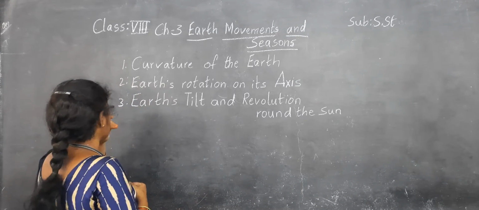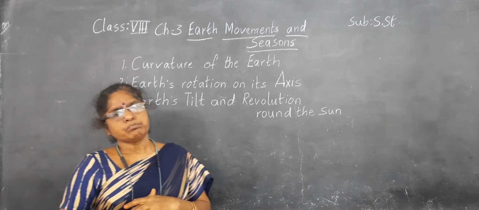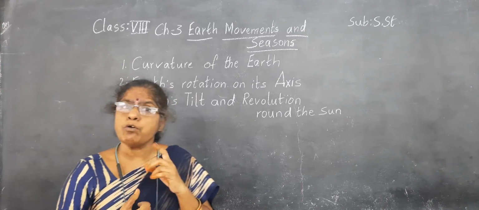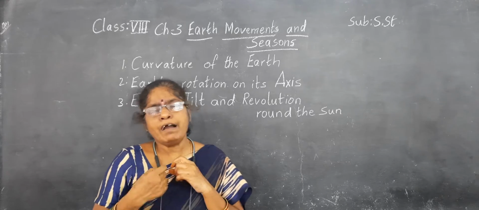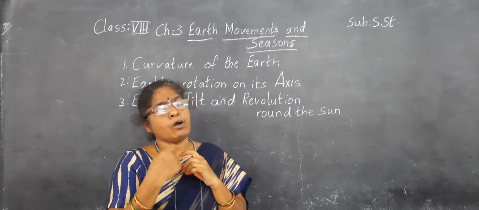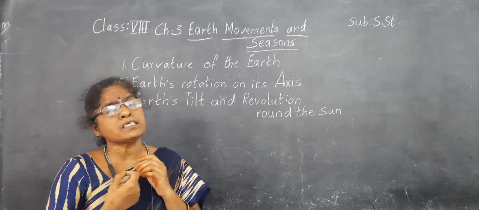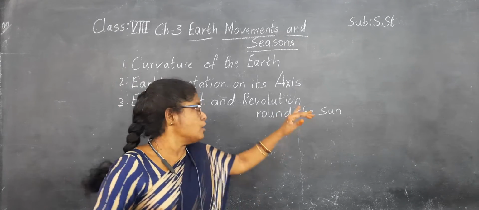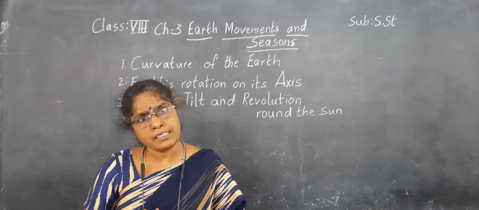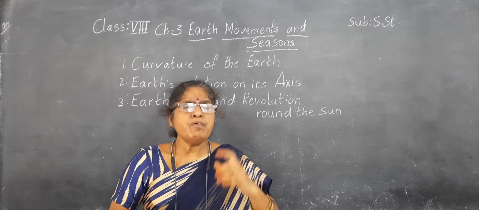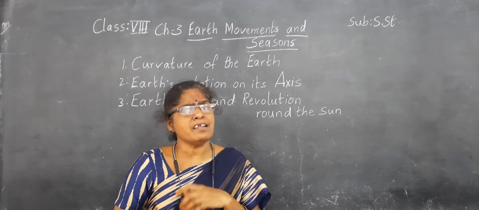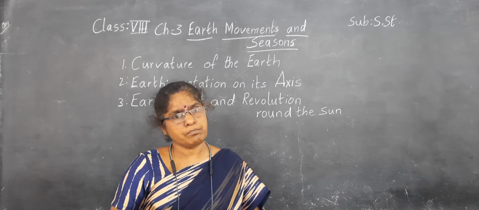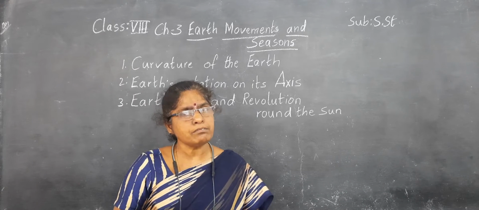Then the third point is earth's tilt and revolution. Along with its rotation, the earth has one more movement, that is revolution. While rotating on itself, it is making a round around the sun also. That movement we call a revolution. For one revolution, it takes nearly 365 days, 5.56 hours. This is the time of one year.